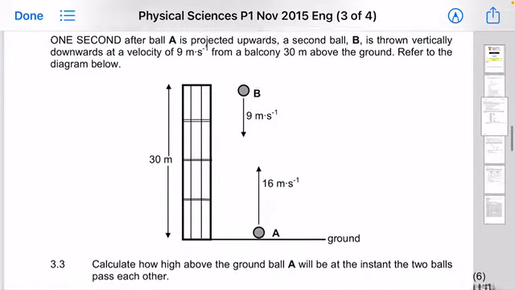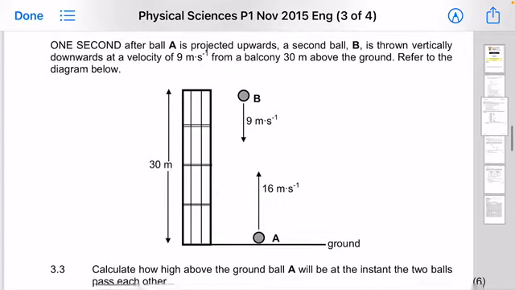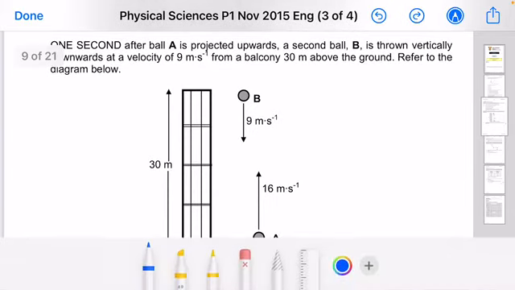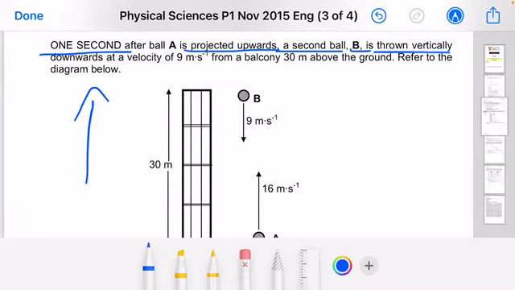So before we get to question 3.3, as you can see over there, we are given a statement. Ladies and gentlemen, it reads as follows: 1 second after ball A is projected upwards, a second ball, which is ball B, is thrown vertically downwards.